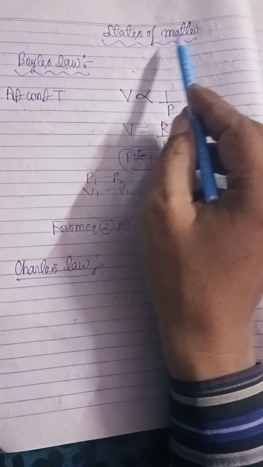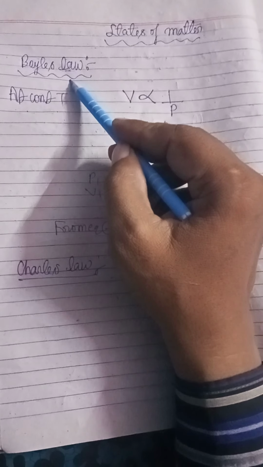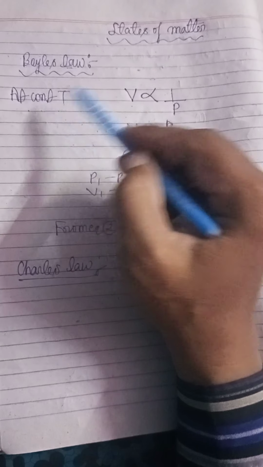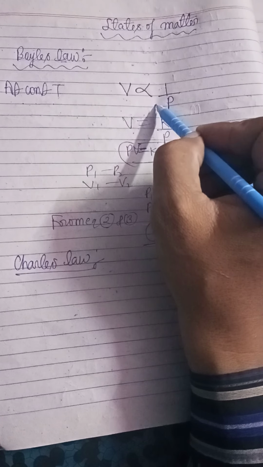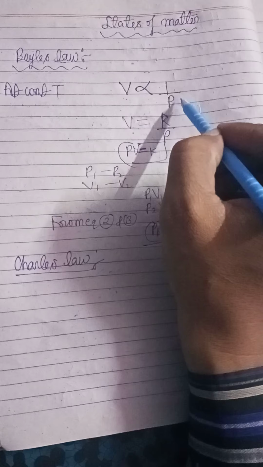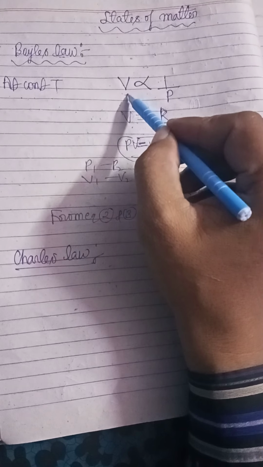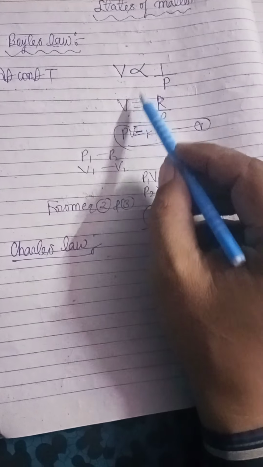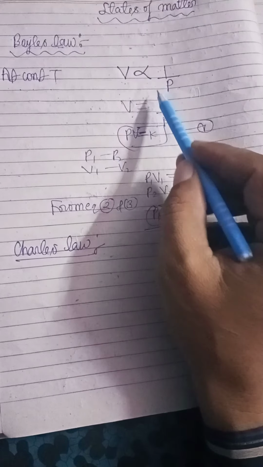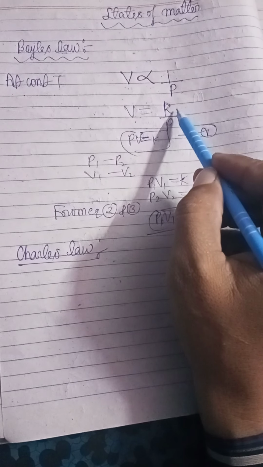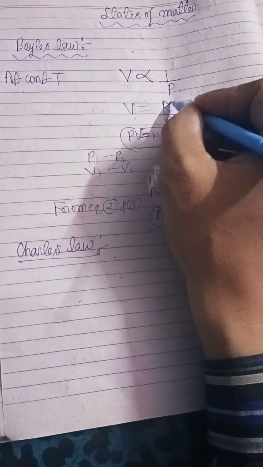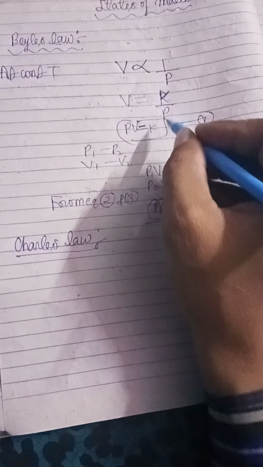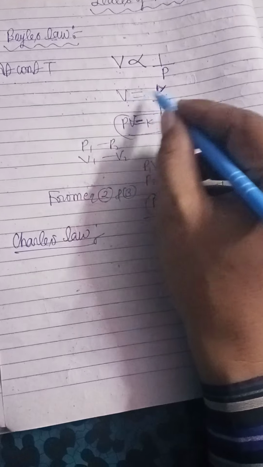Chapter is states of matter. Topic is Boyle's law. At constant temperature, volume is inversely proportional to pressure. V is inversely proportional to P. So we can say V is proportional to 1 upon P. Remove this proportional sign, we get V is equal to K upon P, where K is a constant. PV is equal to K.